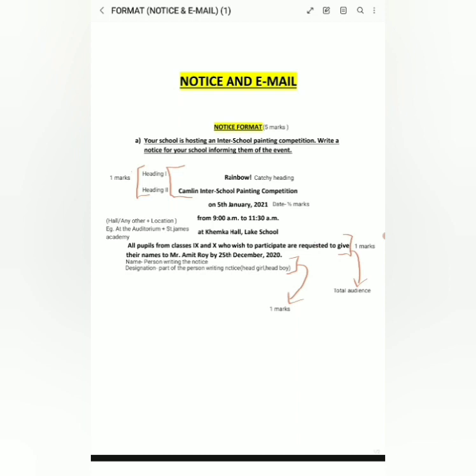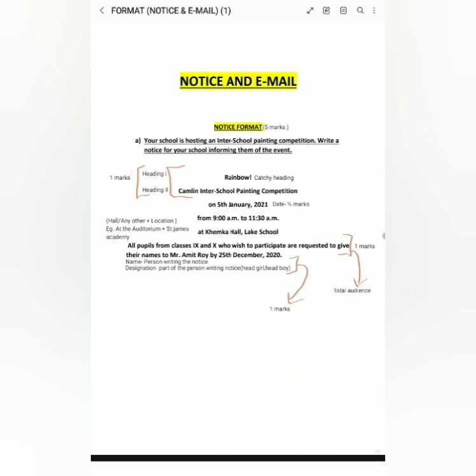And then you will write the time. You will have to mention it. I have written 9 a.m. to 11:30 a.m. You will write something like this. And then for the next one, you will have to write a place, the venue. I've written at Khemka Hall, Lake School.